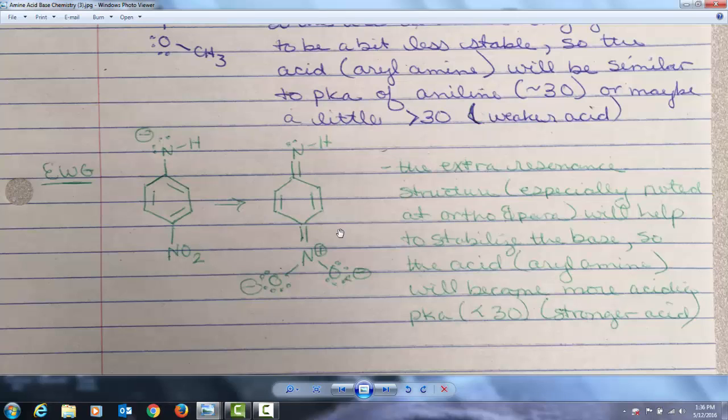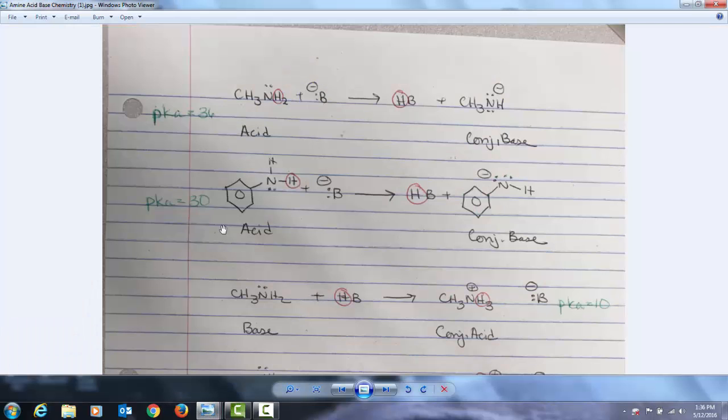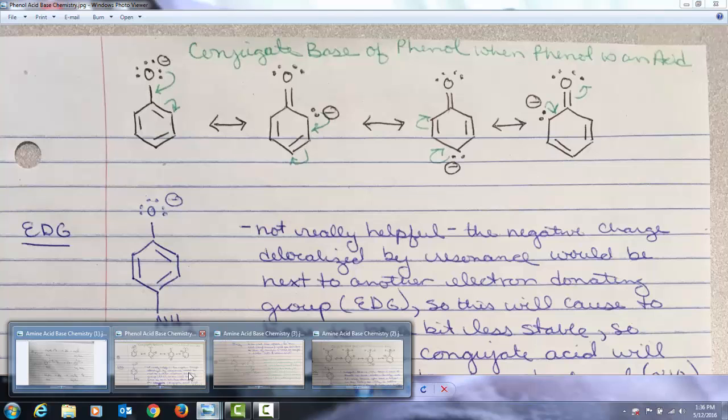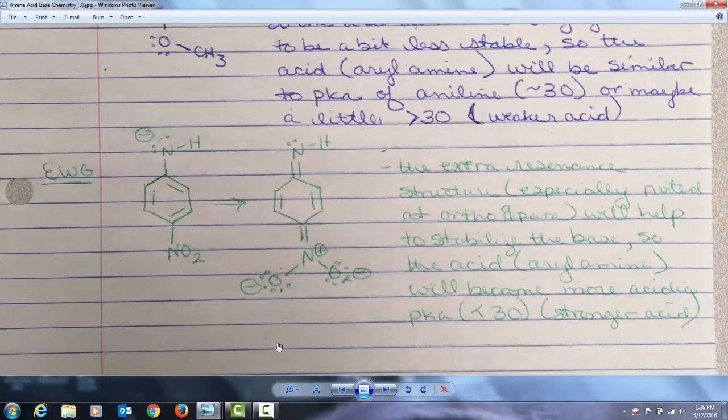And if the base is weaker, its corresponding conjugate acid, which would be the arylamine in this case, would become more acidic because the base is weaker. Therefore, the pKa will be less than 30. And again, I'm talking about something like this. So if you have an electron withdrawing group on here, the pKa of the amine as an acid would actually go in that direction. It's going to become a stronger acid here. All right.